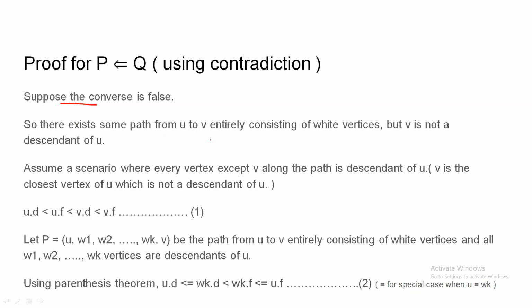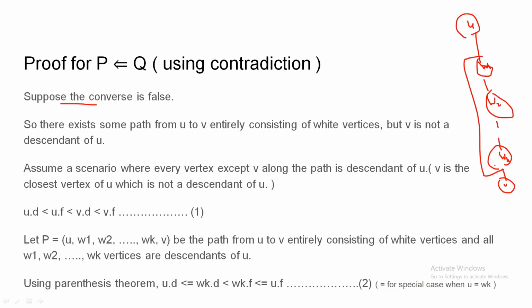So there exists a path from U to V entirely consisting of white vertices, but V is not a descendant of U. So let us assume the scenario where every vertex on the path from U except V is a descendant of U. Like if there is a path from U to V consisting of U, W1, W2, WK, and then V, then all the vertices W1, W2, WK are descendants of U, but V is not a descendant of U. So we can say that V is the closest vertex to U which is not a descendant of U.